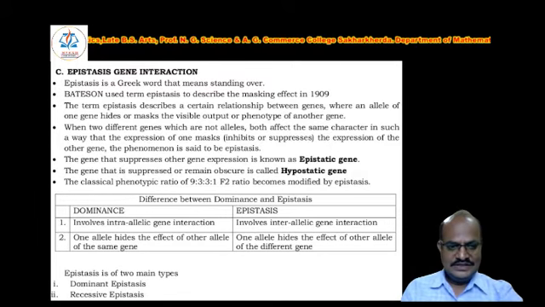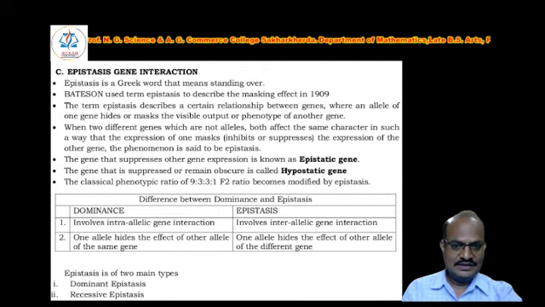In epistasis interactions, dominance is one factor and epistasis is another factor. Comparing both, dominance involves intra-allelic gene interaction, but epistasis involves inter-allelic gene interactions.